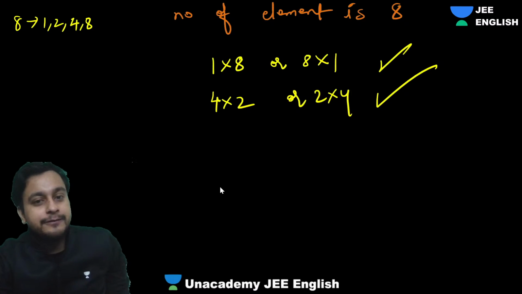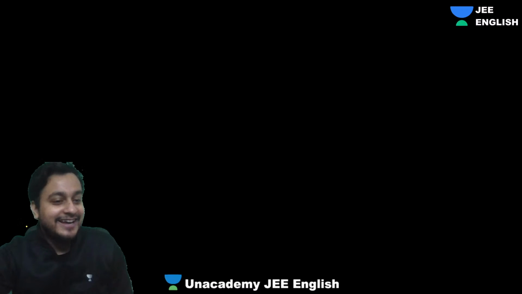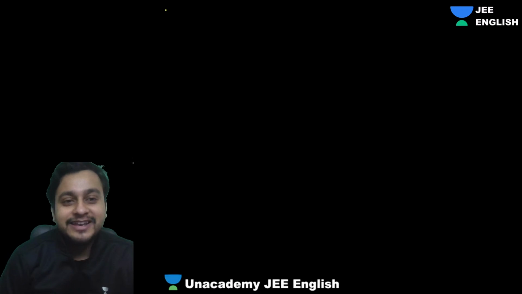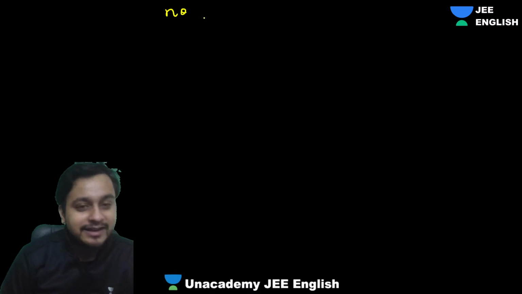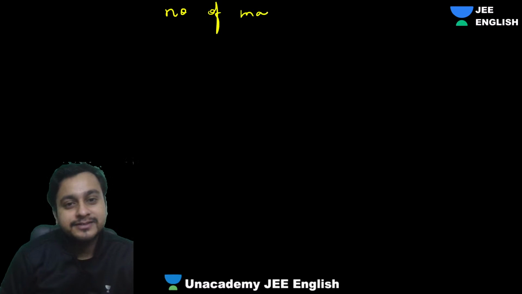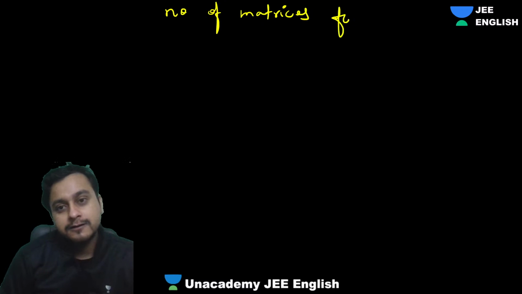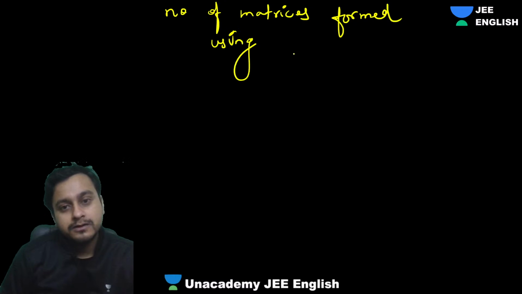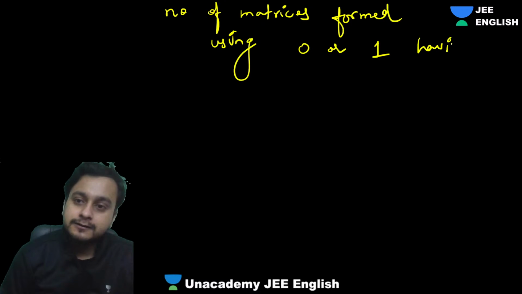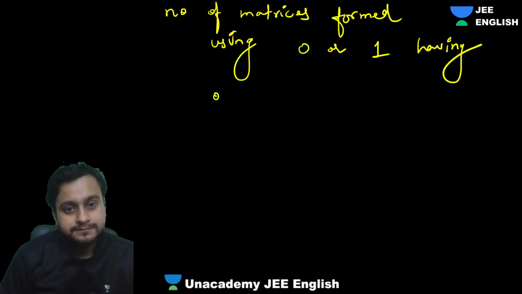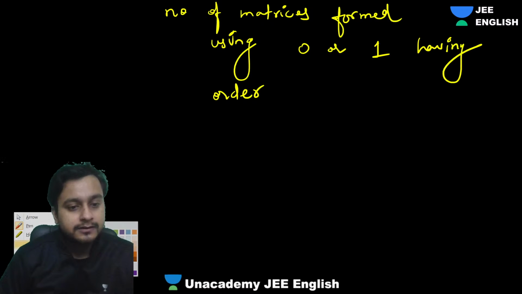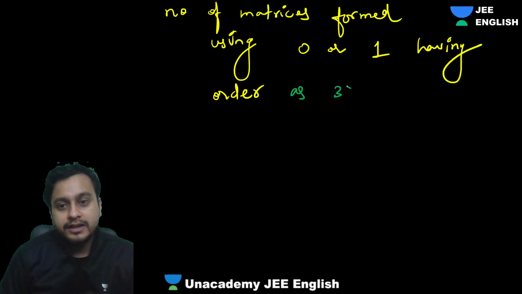So I'll give you a very basic question, let's suppose. Okay, so guys, can you tell me the number of matrices formed using 0 or 1 having order 3 cross 3.